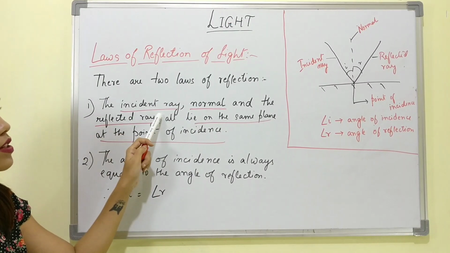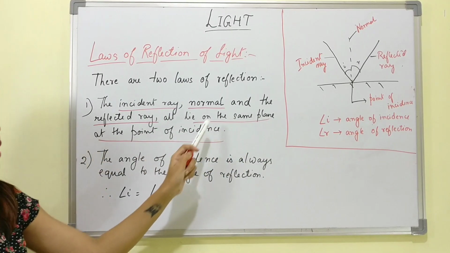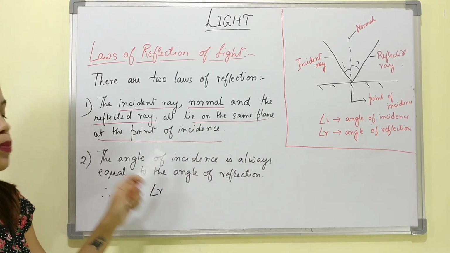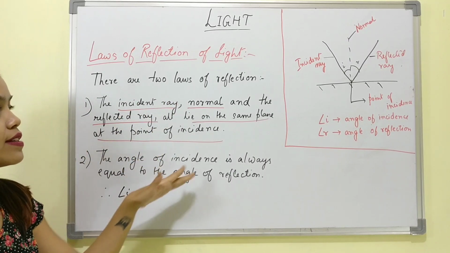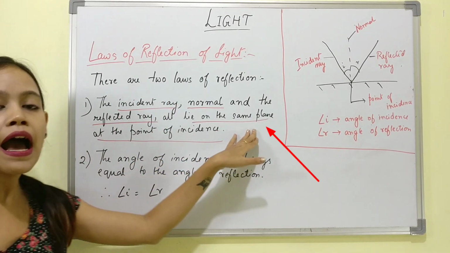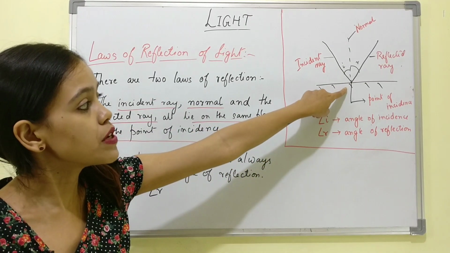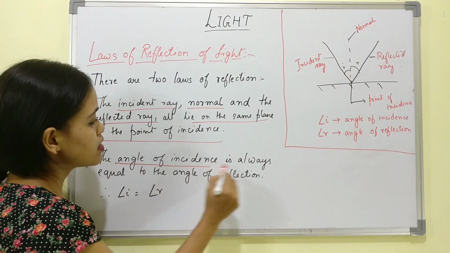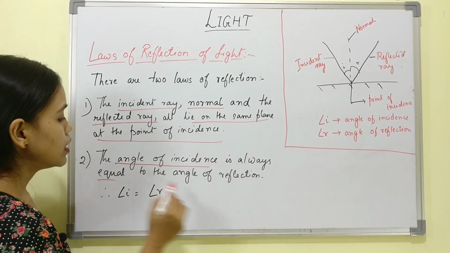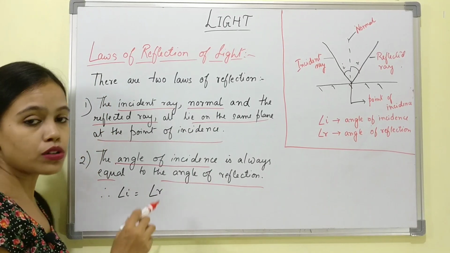First is the incident ray, the normal and the reflected ray all lie on the same plane at the point of incidence. Now the keywords are all the three rays lying on the same plane and where the position is at the point of incidence. The second law is the angle of incidence is always equal to the angle of reflection, that is angle i is equal to angle r.